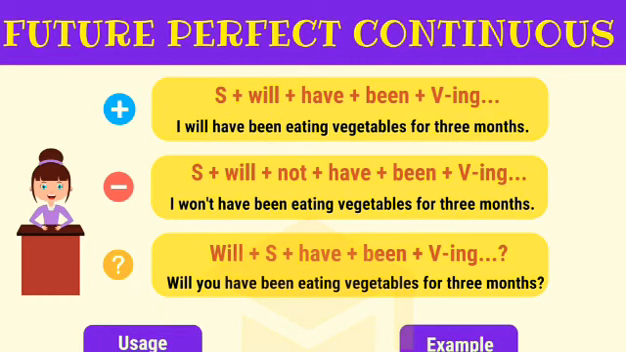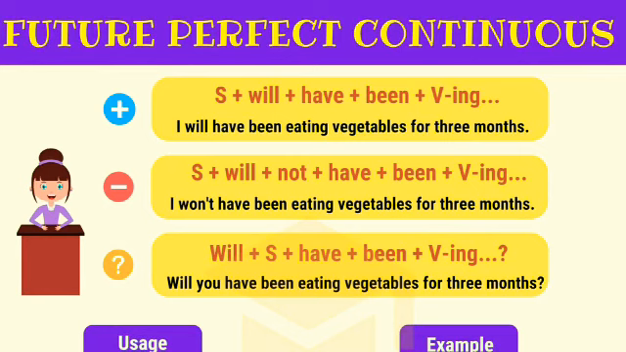Okay students, next we can see future perfect continuous tense. The pattern for this tense: subject plus will have plus been plus V plus ing. In this case, they have given an example below. I will have been eating vegetables for 3 months.